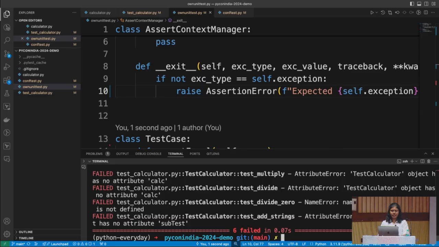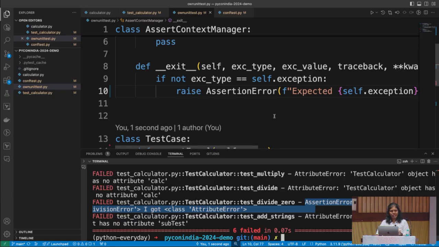So now let's run this. We are still nowhere near, but at least something is working. Now here you can see it's saying assertion error. I'm expecting ZeroDivisionError, but I'm getting AttributeError. We'll come to that AttributeError in a bit. Let it all fail now.